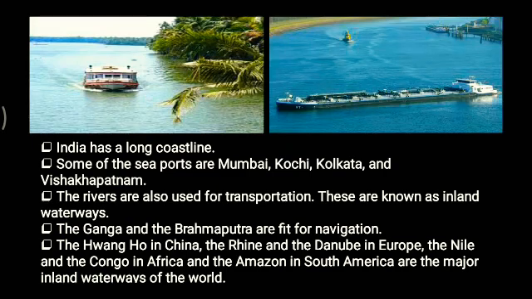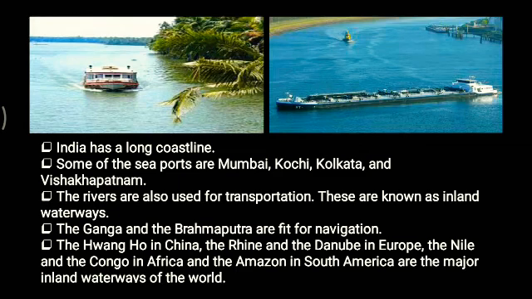Now if we talk about the inland waterways in the whole world, there is the Huanghe in China, the Rhine and the Danube in Europe, the River Nile and the Congo River in Africa, and the Amazon River in South America. All these rivers are the major inland waterways in the whole world.